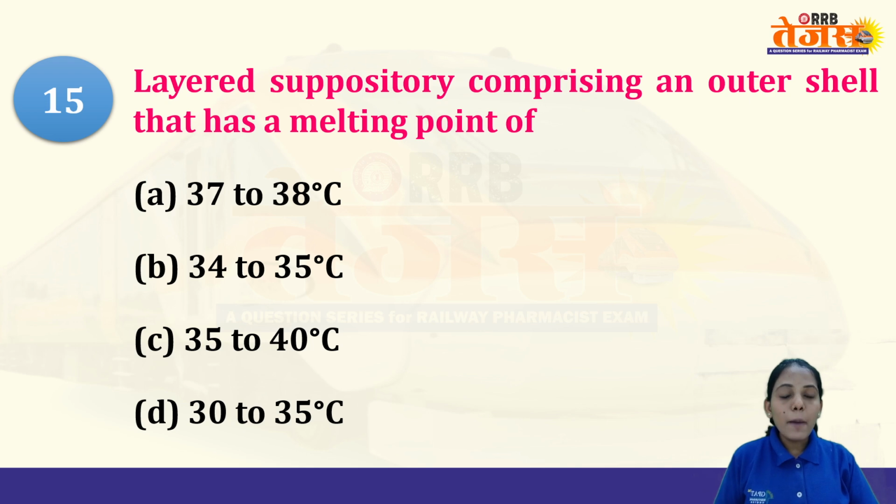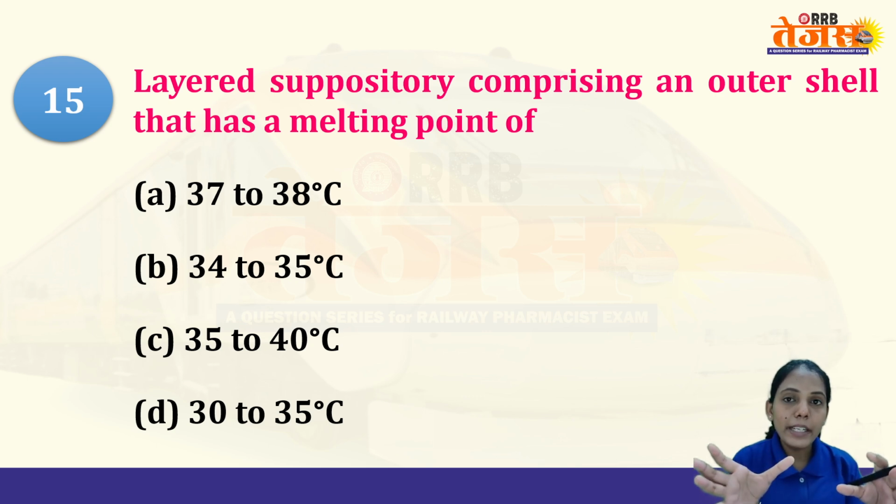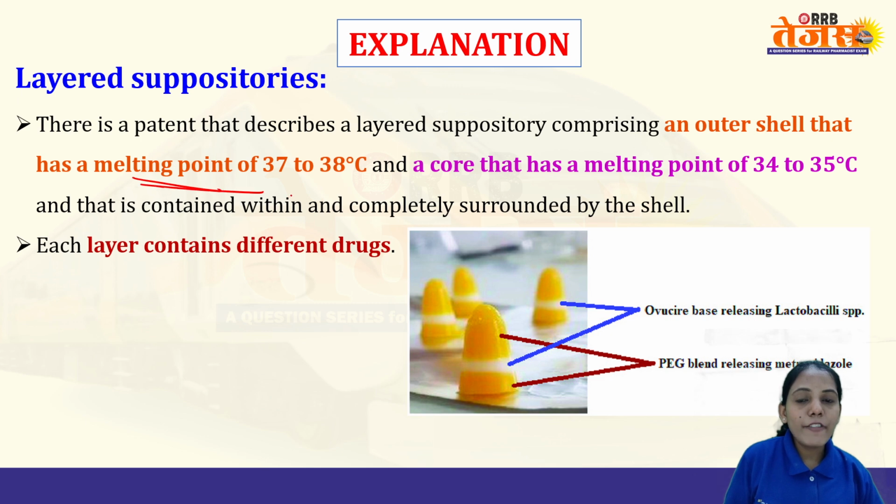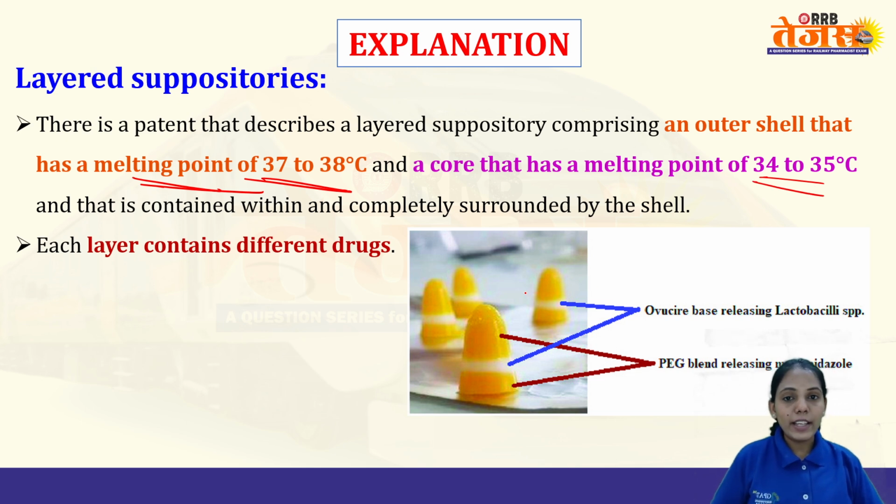Layered suppository comprising an outer shell that has a melting point. So the outer shell will have a different melting point, the core will have a different melting point. Basically, as we know, it is 37 to 38. Now if you see, the outer shell will have a melting point of 37 to 38, and the core will have a melting point of 34 to 35 degrees Celsius. So outer, because the room temperature also fluctuates a little bit higher.